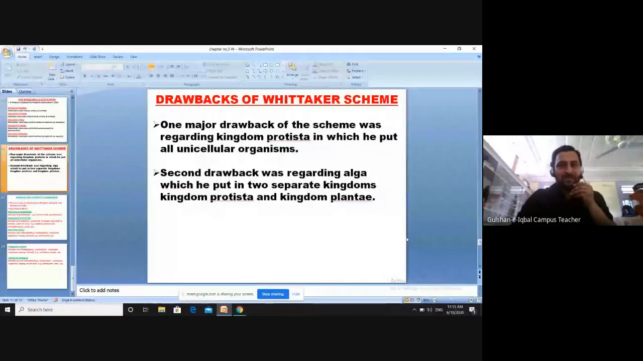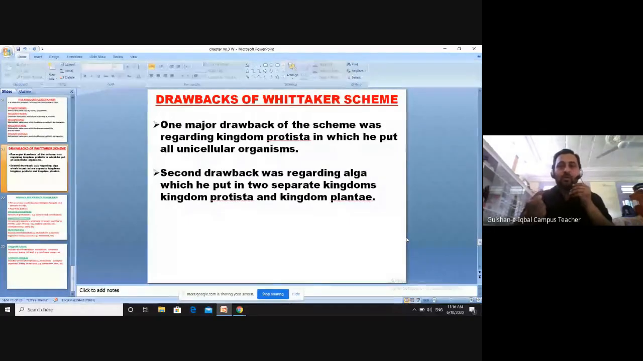The first drawback was regarding kingdom Protista. What did he put in kingdom Protista? He put all the unicellular organisms in kingdom Protista. The second problem was regarding algae. Algae is a kind of organism which contains a cell wall and chlorophyll. It can be unicellular as well as multicellular. So algae were put in kingdom Protista as well as in kingdom Plantae, which was the wrong thing.